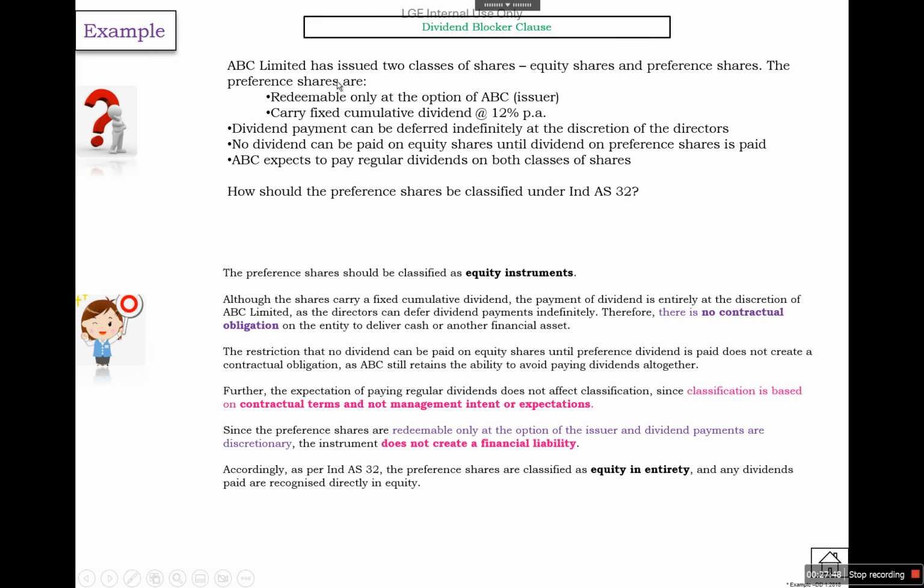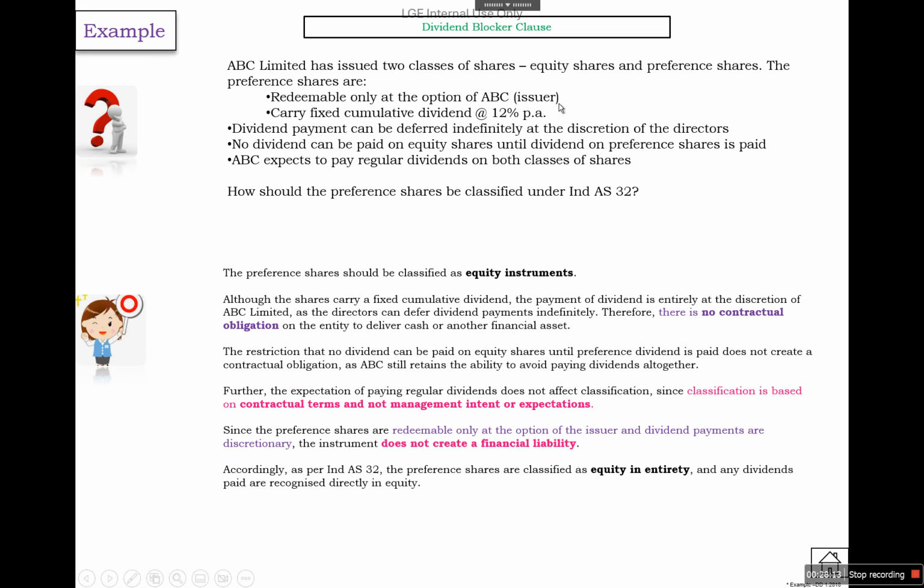Another example: ABC Limited has issued two classes of shares, equity shares and preference shares. The preference shares are redeemable only at the option of the issuer. So there is no obligation to settle. But it carries a fixed cumulative dividend at the rate of 12% per annum, and dividend payout can be deferred indefinitely at the discretion of the directors.